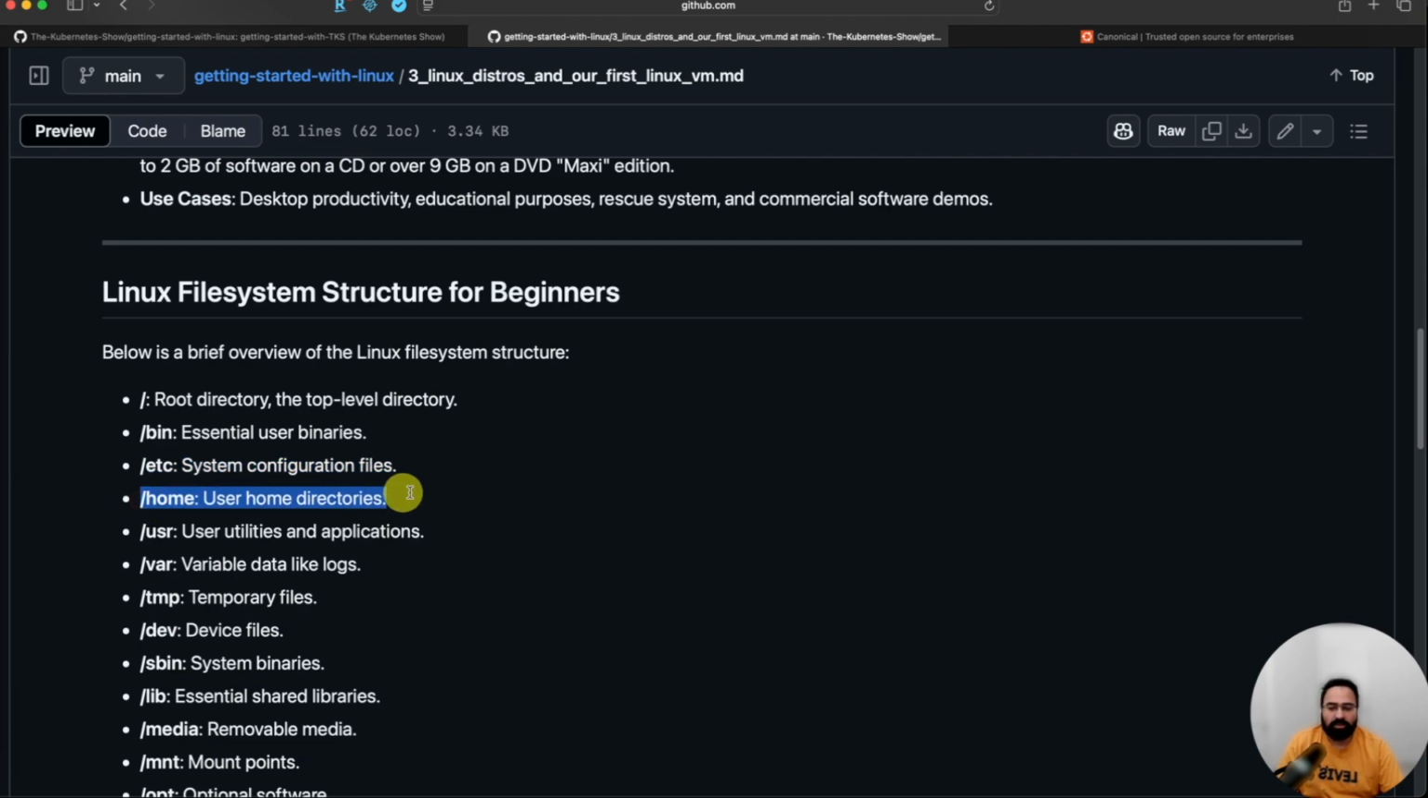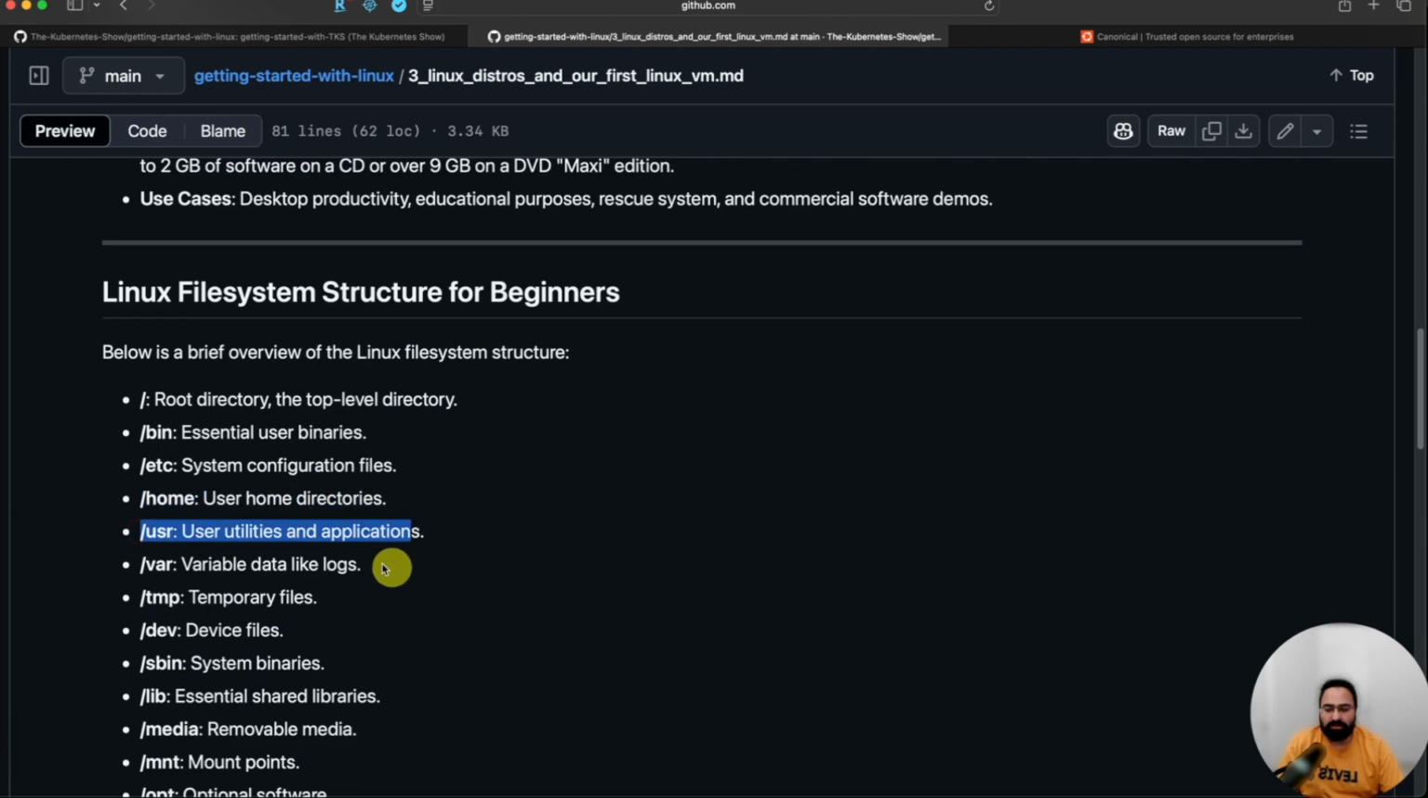Home is home directory for users. In Mac OS, it is, I think, slash users and username, and that's where you see the content. But in Windows, it is C colon slash users and then username directory. Similarly, in Linux, there is slash home. Inside slash home, you will see a username. Like if user is Ubuntu, then you'll see slash home Ubuntu. If username is Hardeep, then it'll be slash home Hardeep, right? So that is how users' home directories are segregated.